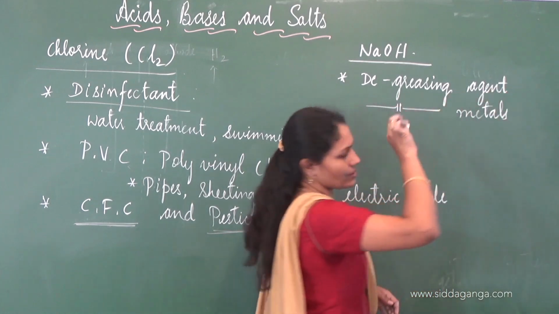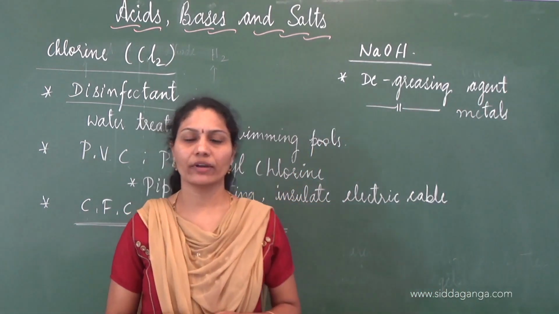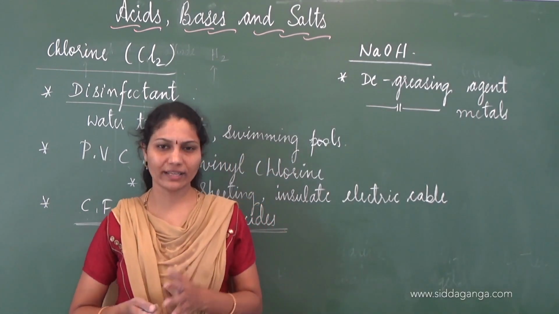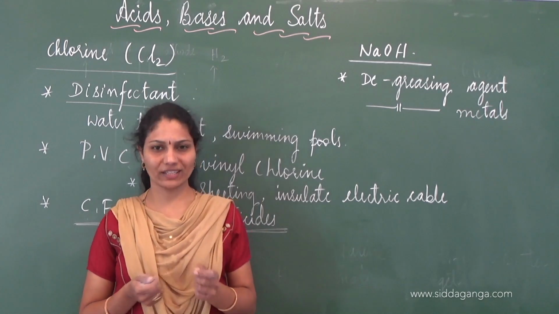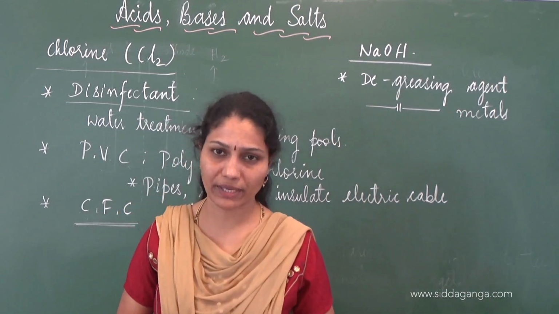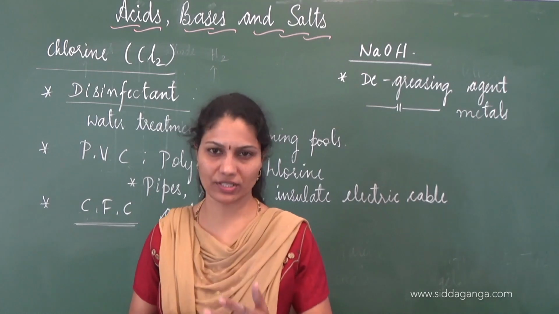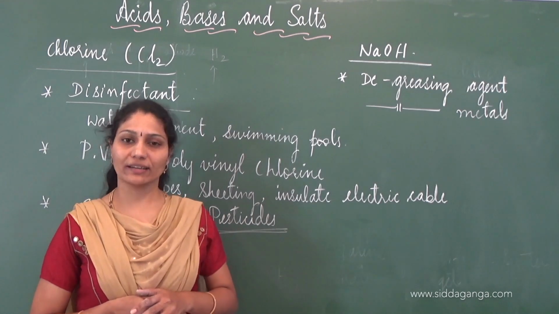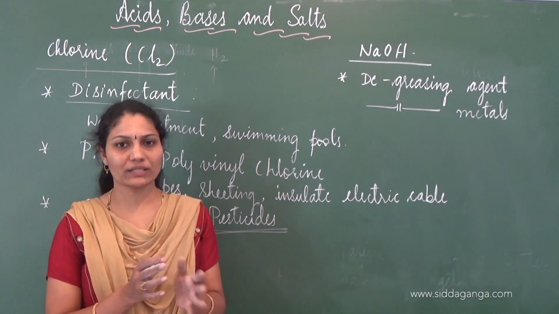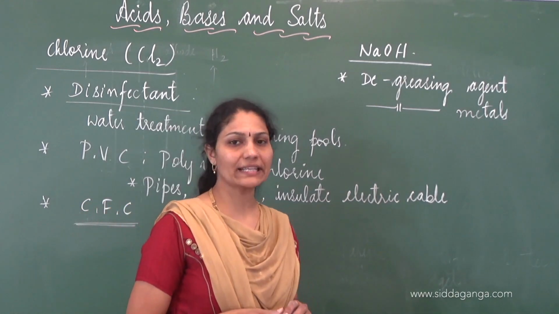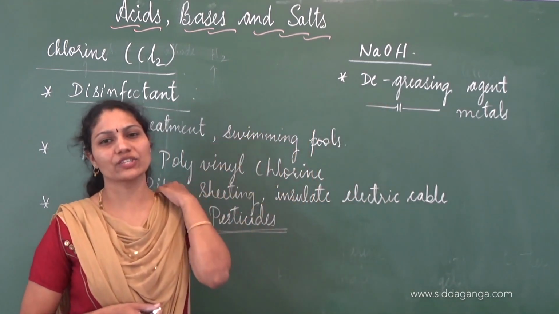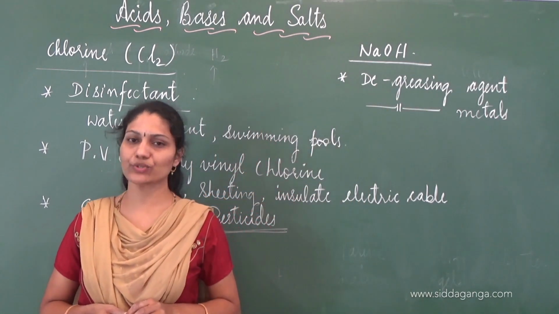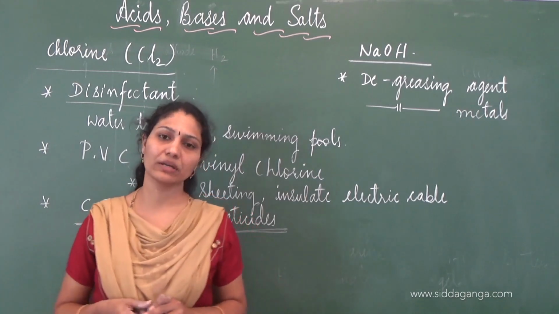You must have experienced when your clothes are filled with grease, and you wash away the grease that is stuck to your clothes by using some detergents, soaps, etc. But think of large industries where the grease is very powerful and the grease attached to metals is not that easy to remove. So degreasing metals requires a very strong agent like sodium hydroxide. So sodium hydroxide is a powerful degreasing agent. It is used to degrease, that is to remove grease from metals.